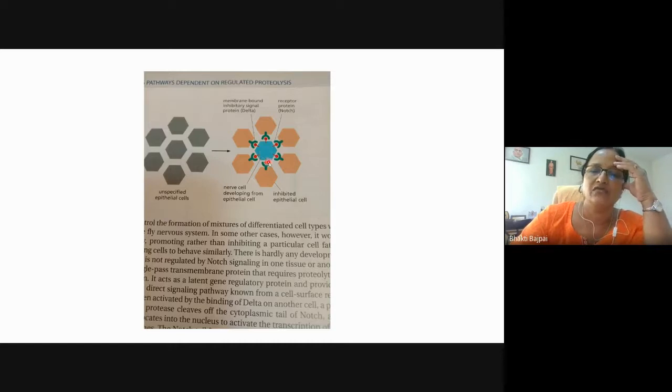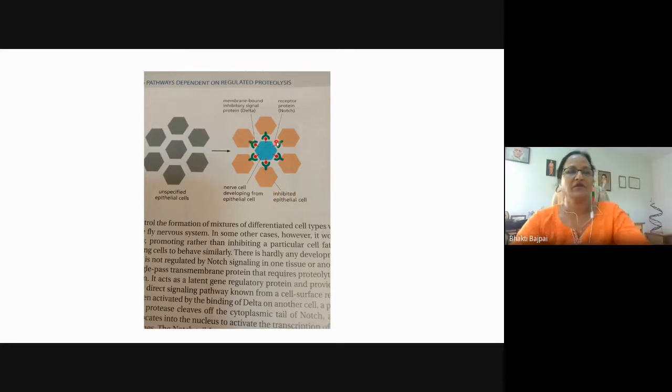So the binding of this delta with the notch will send some inhibitory signals within the cell, so that the proteins required for this cell to differentiate into the nerve cell will not be produced. So they will be inhibited epithelial cells. Otherwise, what will happen if a cell is differentiating into a nerve cell? All the cells in the brain would start becoming nerve cells, wouldn't they? If there is no regulation, all the cells can differentiate into the nerve cell.